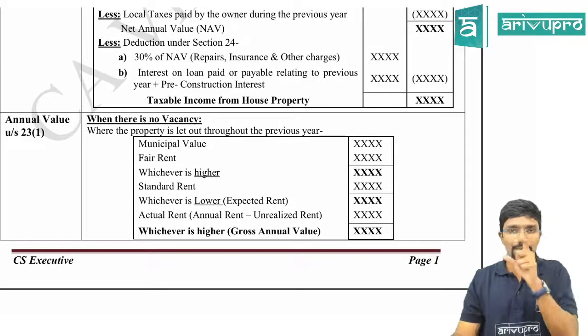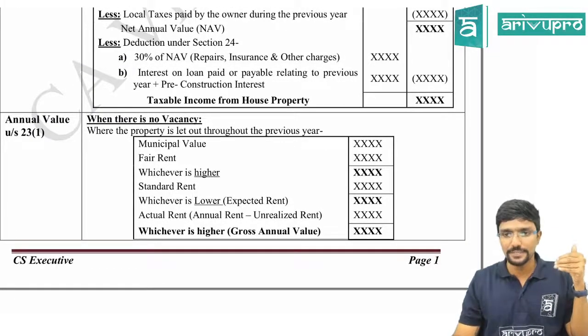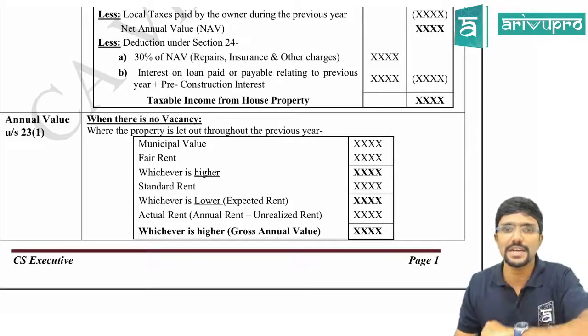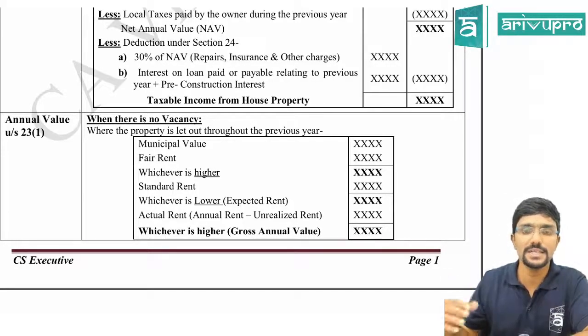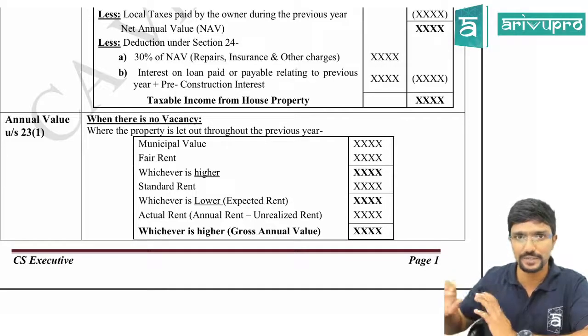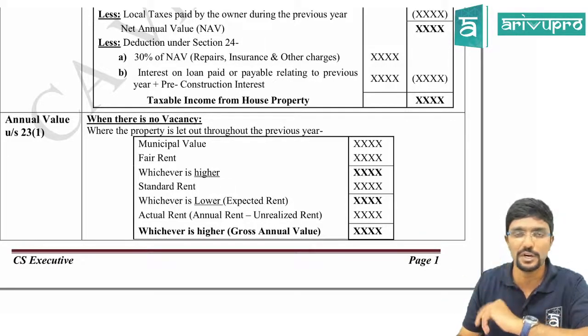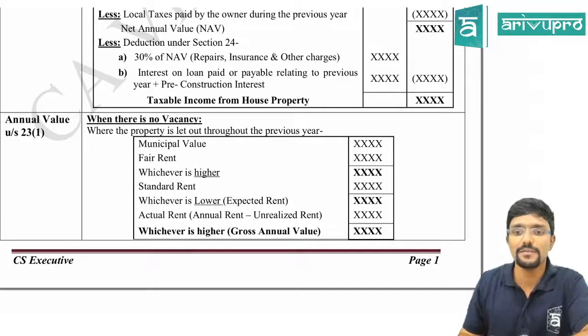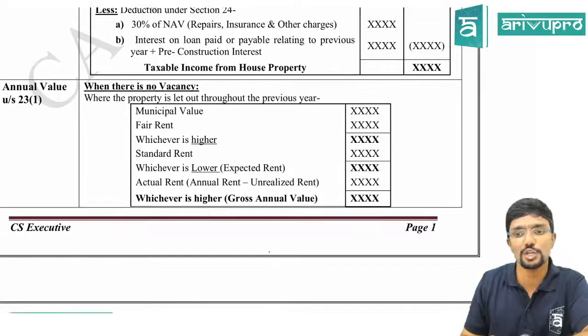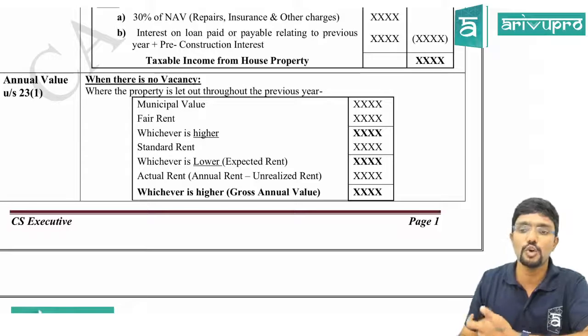Then I will compare my expected rent with my actual rent, that is annual rent minus unrealized rent. If there is unrealized rent, then if all the 4 conditions under rule 4 are satisfied, we can reduce it from our annual rent. If not, we cannot reduce it. Agree? Then we will get whichever is higher as gross annual value. This is when there is no vacancy.